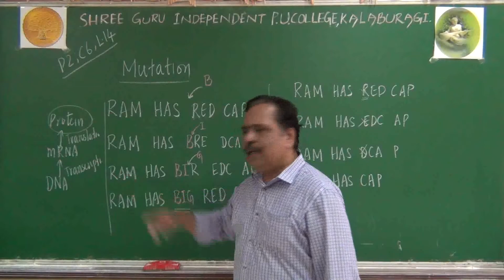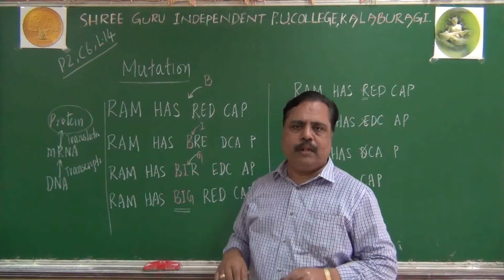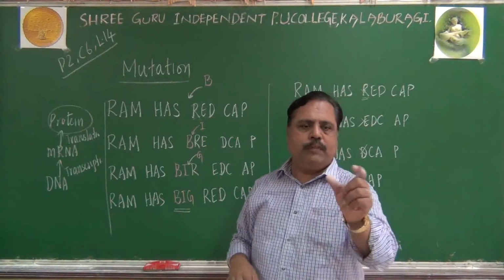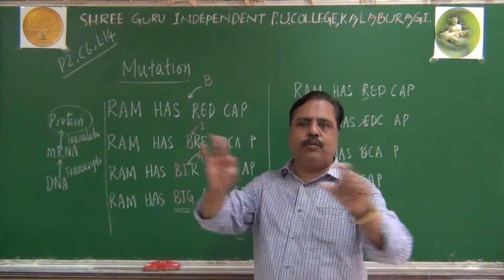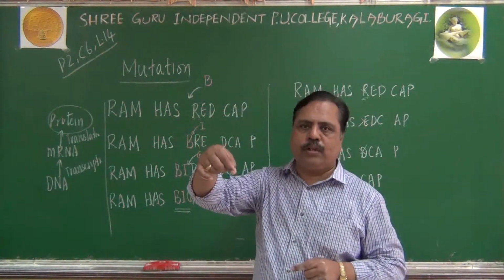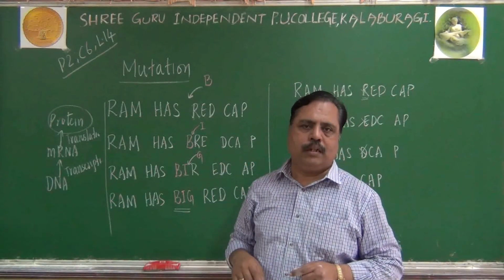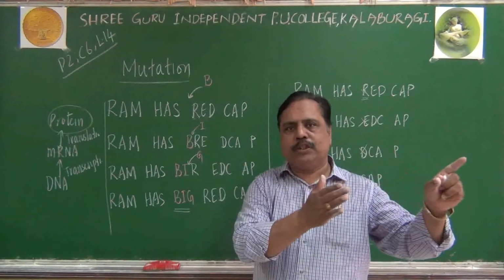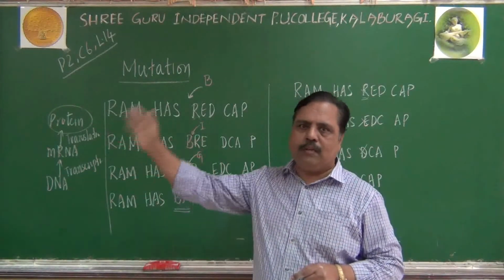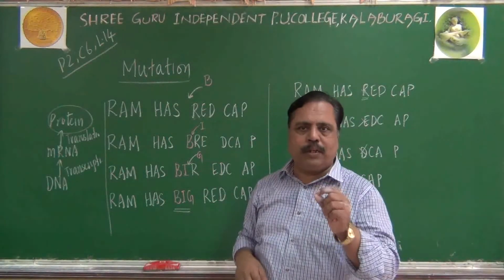So imagine an mRNA contains some 25 codons. 25 into 3 means 75 nucleotides are there. Imagine if I add one nucleotide at the 60th position. First 59 positions will not show any change. From 61 onwards up to 75, there will be change happening. Do you get my point?